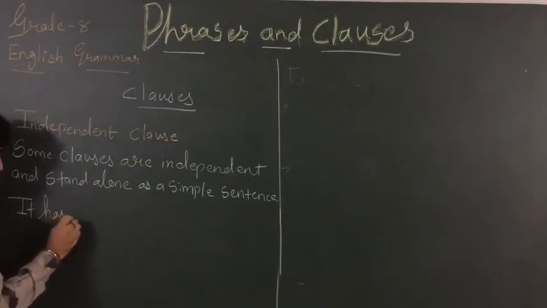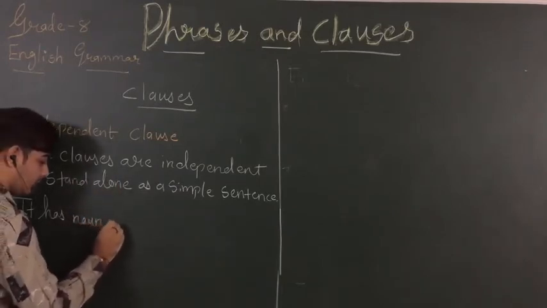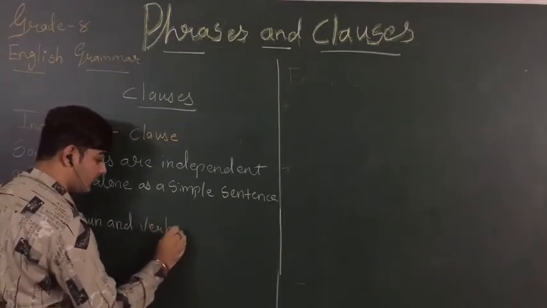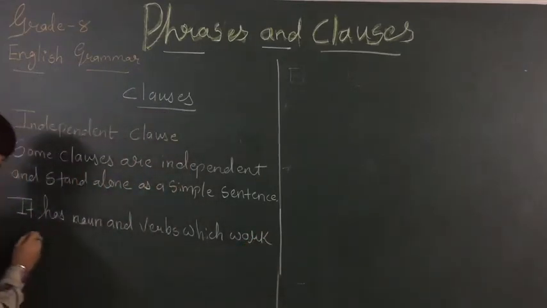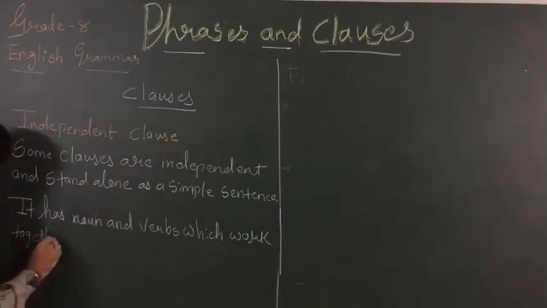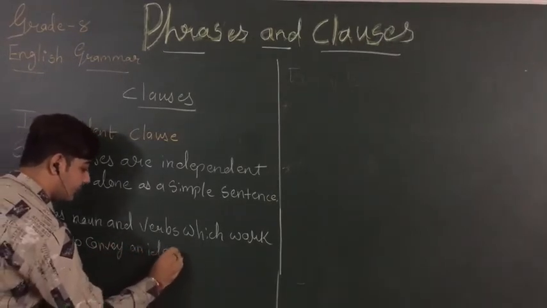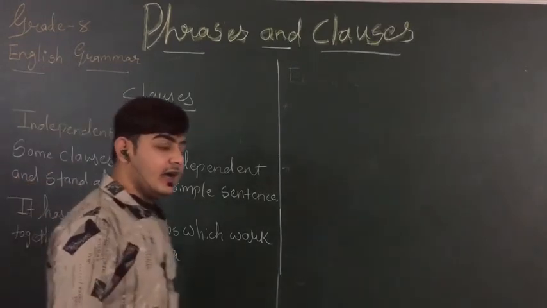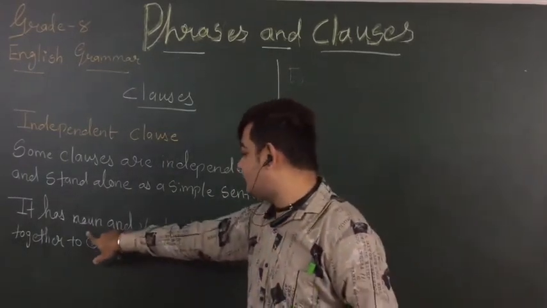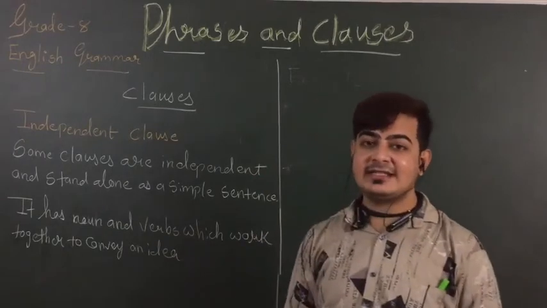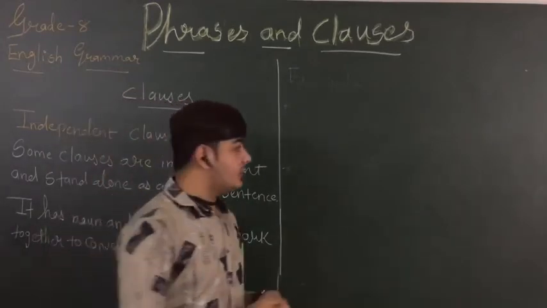It has a noun and a verb, which work together to convey an idea. What the sentence wants to convey, that comes to be known just because of the noun and verb. I will give you an example of what exactly I mean to say.